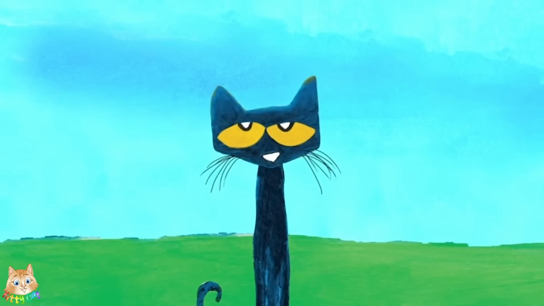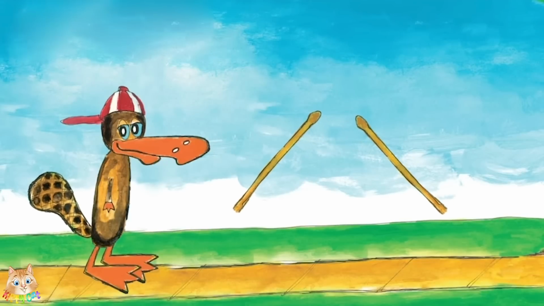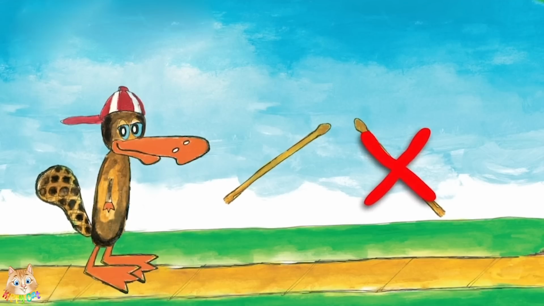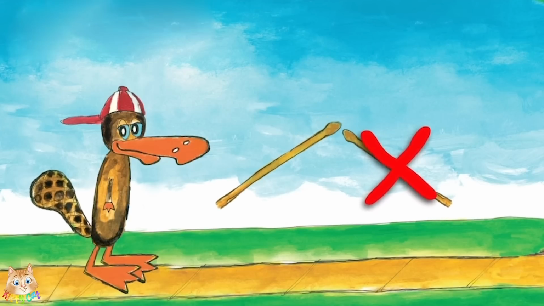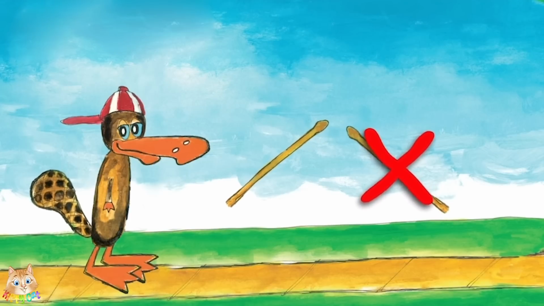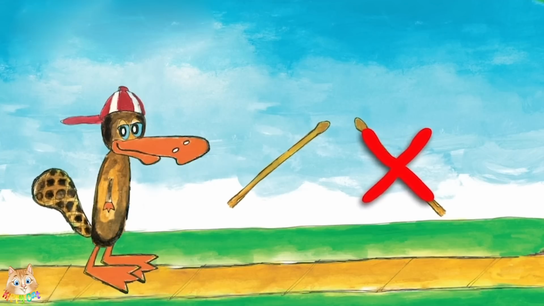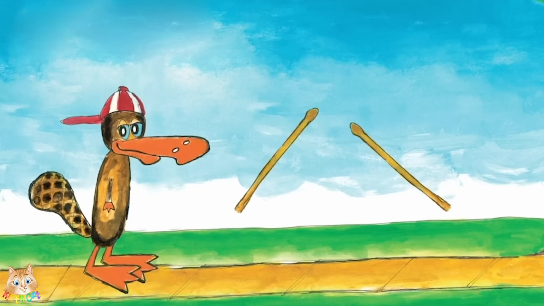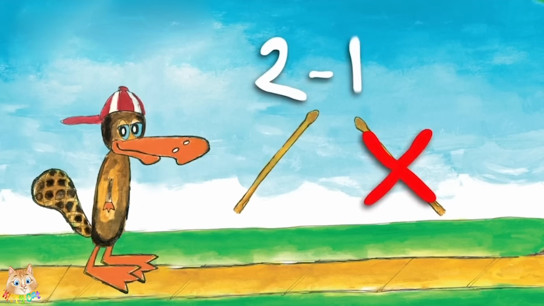It'll be really fun. Gus is holding 2 drumsticks. 1, 2. Oh no, he dropped one. How many drumsticks does he have now? 1. Now Gus has just 1 drumstick. Gus had 2 drumsticks and took 1 drumstick away, and now he has just 1. 2 drumsticks minus 1 drumstick is 1 drumstick. 2 minus 1 is 1.